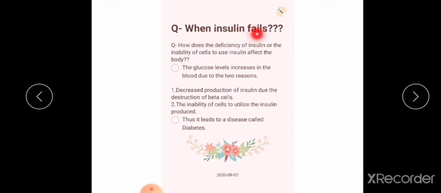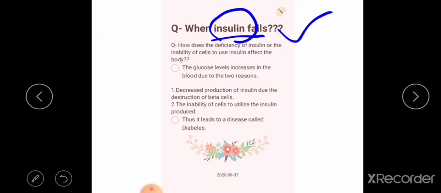So when insulin fails, what will happen? Can you say what will happen normally? Because we know the function of insulin. What is the function of insulin? Yes, when glucose level increases in our blood, this insulin hormone maintains glucose level in our blood. So what will happen when insulin fails? Yes, glucose level in the blood increases.